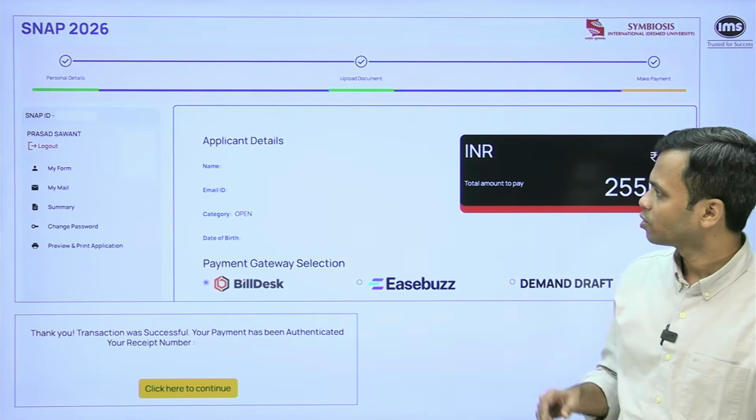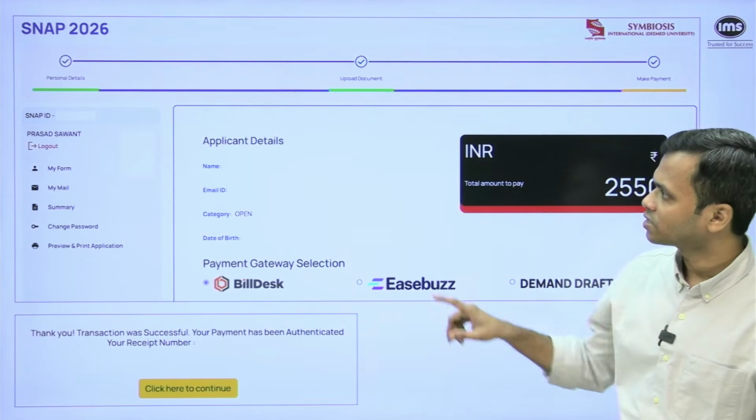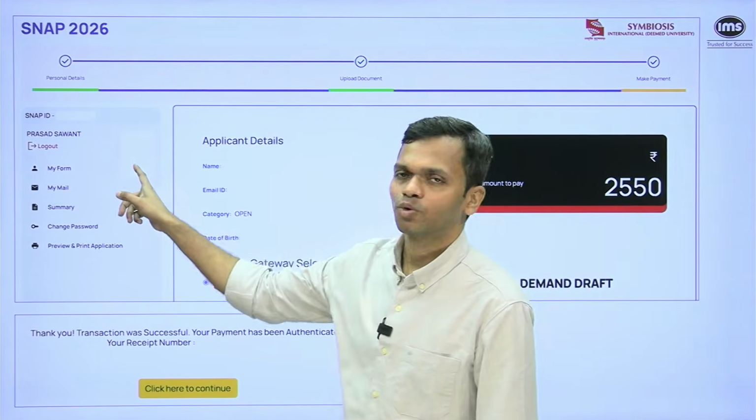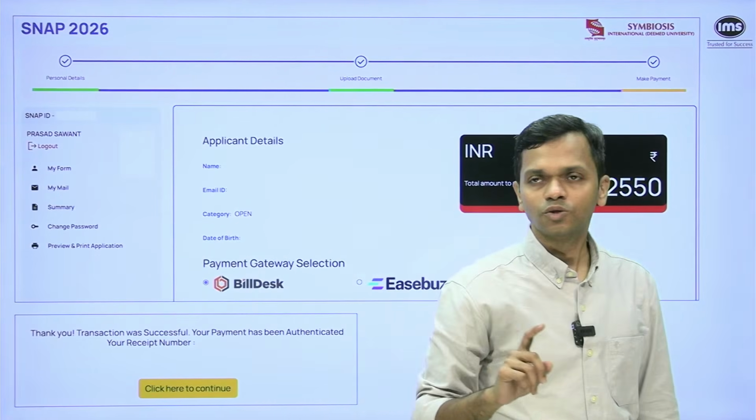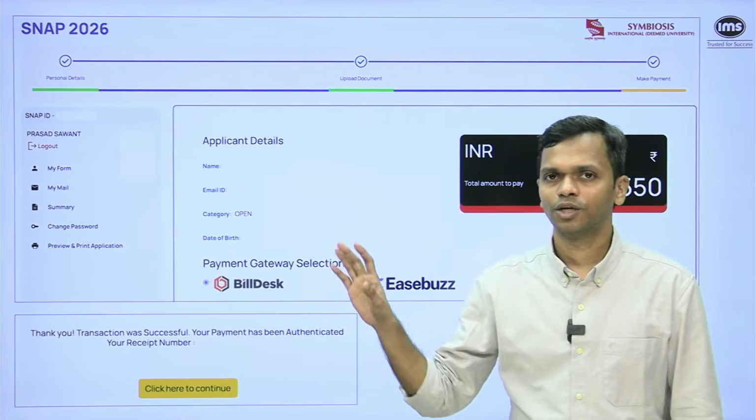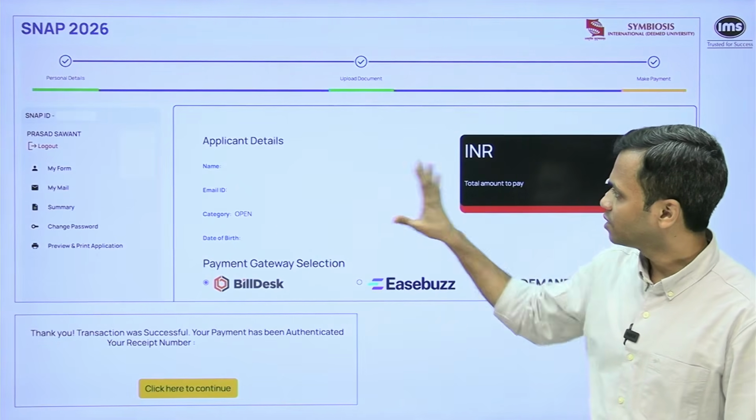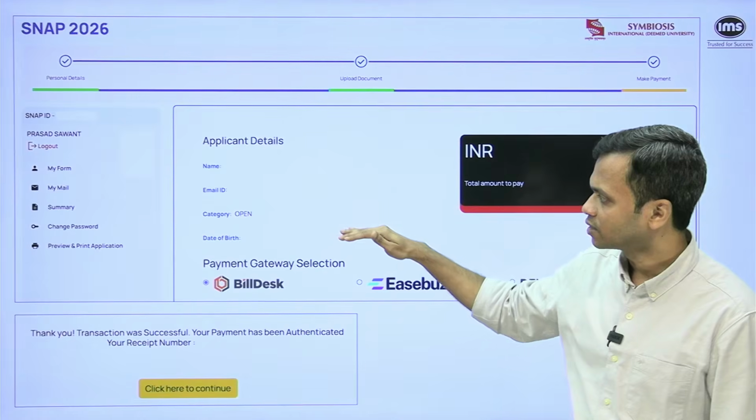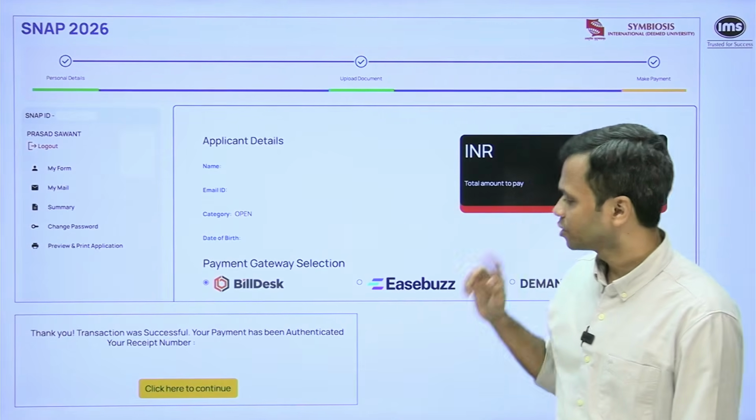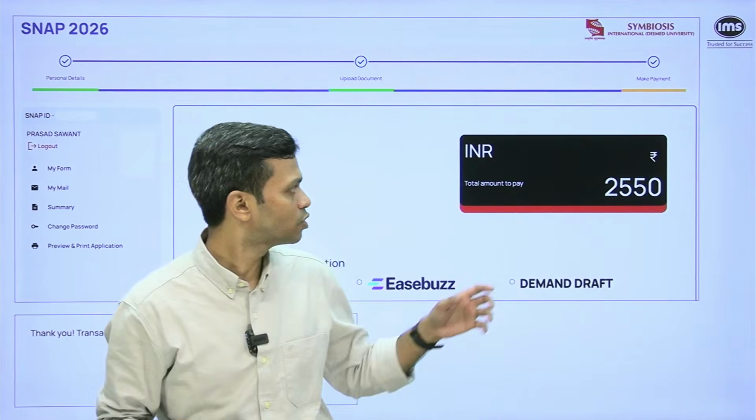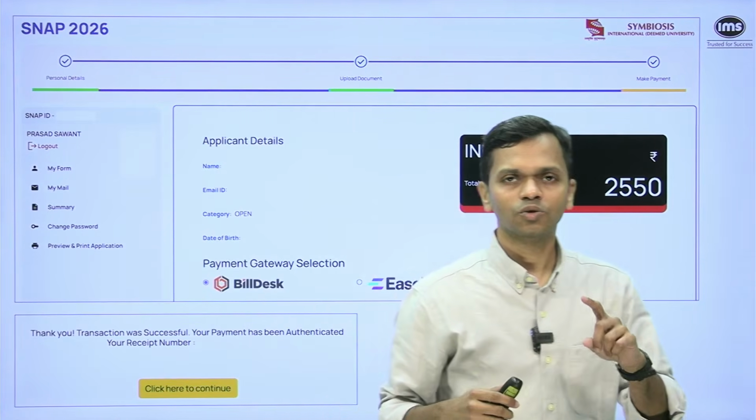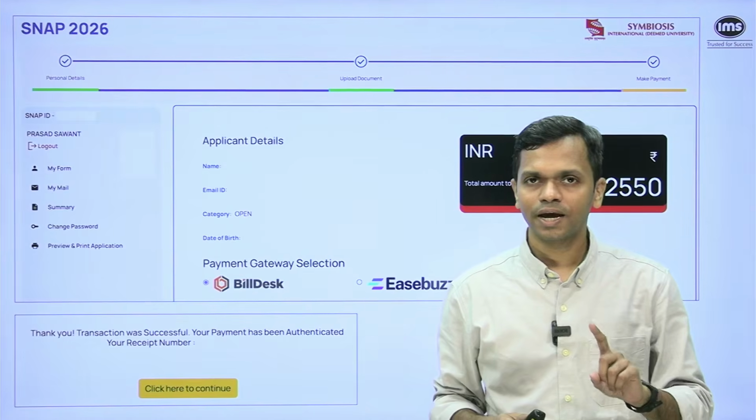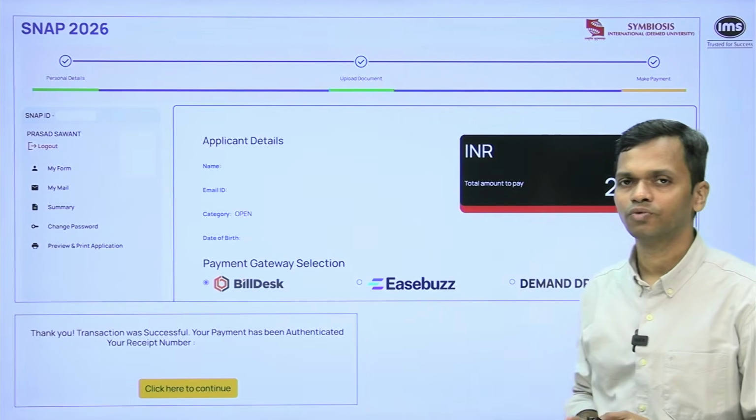So right now, because I've chosen only one snap, in this dashboard, firstly, you will see the photo that you uploaded. You will see your Snap ID, all right? So those two things on the left-hand side, make sure that you check it, right? And then here it will show you name, email ID, category, date of birth. Now it is showing me I have to pay how much? 2550. This is for each snap attempt. So I have taken only first snap, and that is why it is asking me to pay 2550.